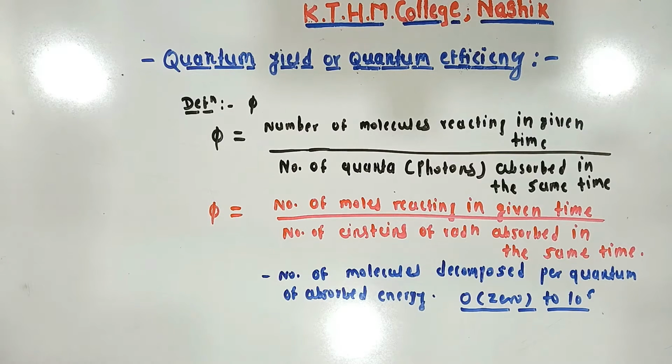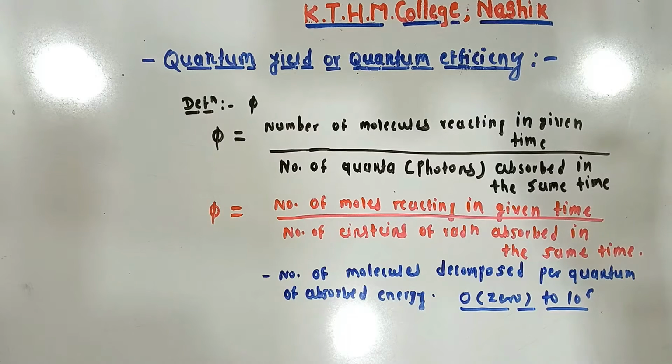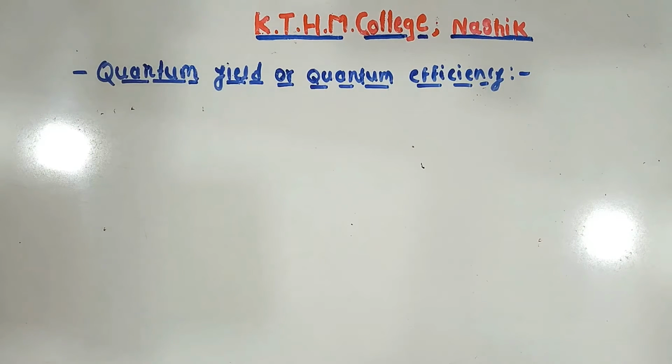Sometimes the quantum yield may be high or low. So student, there are low and high quantum yield reactions.